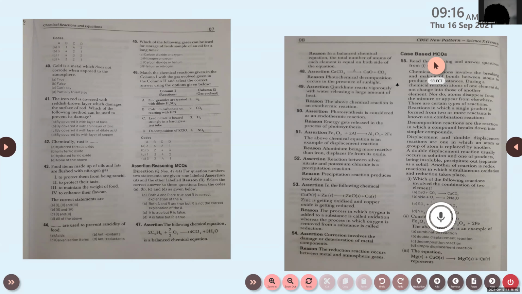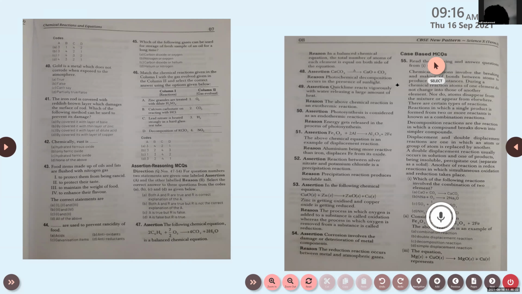Ma'am, option B. And option C. Option B, C, or D? Tell me. C. A is true but R is false.